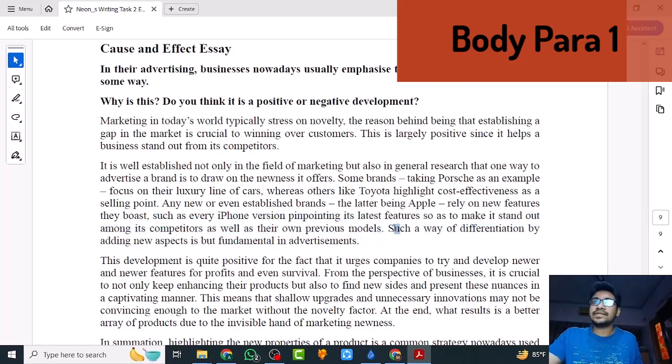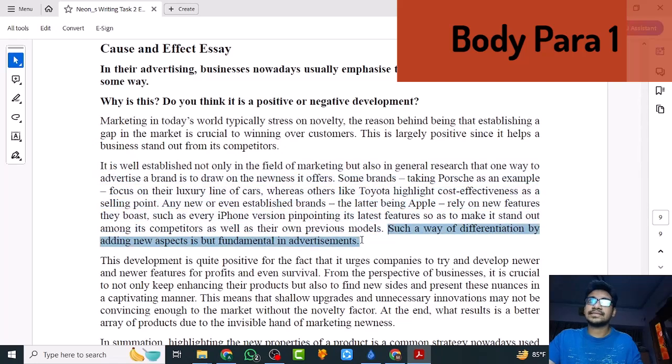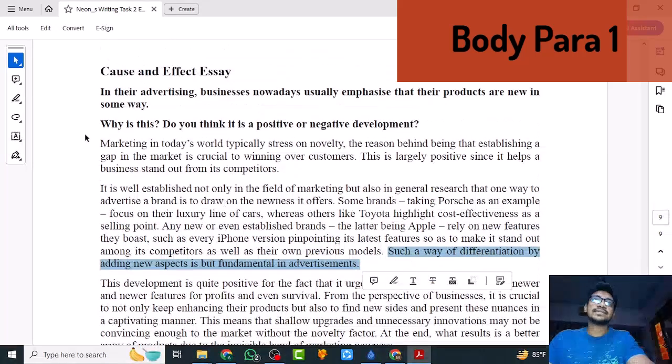Such a way of differentiation by adding new aspects is but fundamental in advertisement. So it's something that is of common sense. Everyone knows that a new product should have some new features. It should offer something new. Otherwise, why will people be motivated to buy them? See how many sentences. One, and then this is the example two, and then I elaborated the example. This is three, and then I linked the whole argument back to the main topic sentence. Four, only four sentences. So this is about the why.